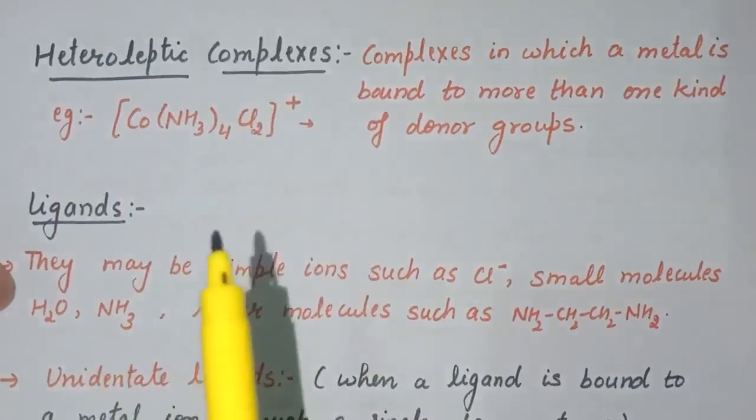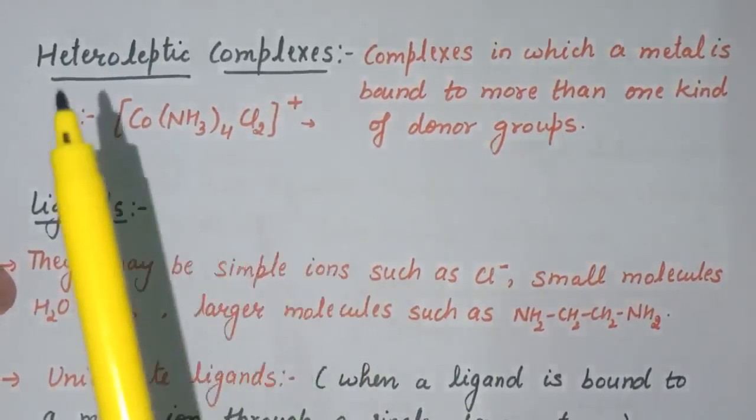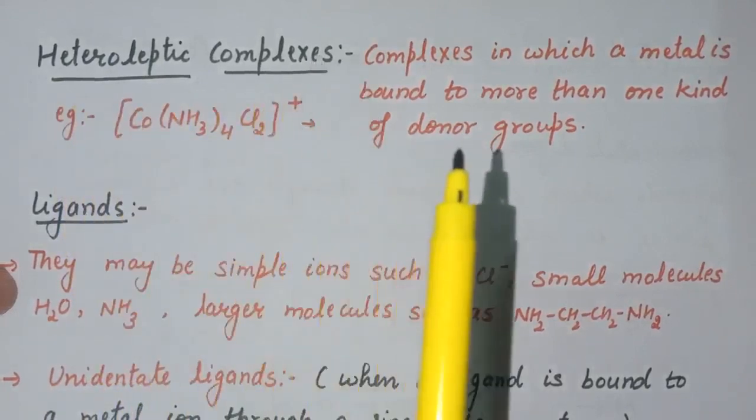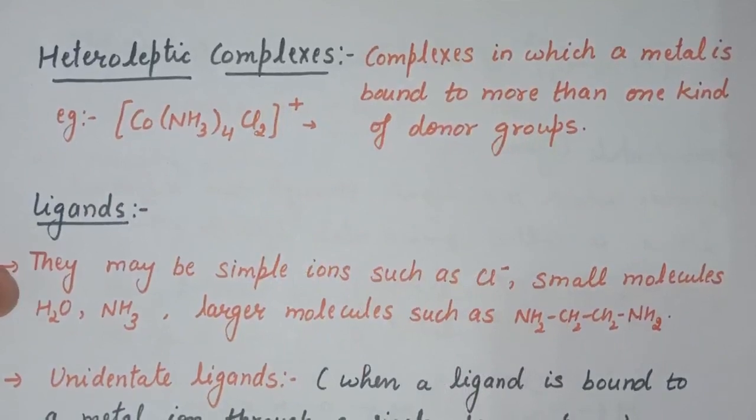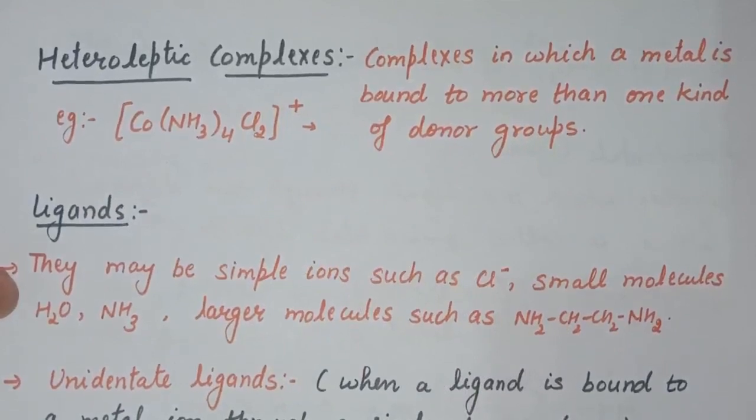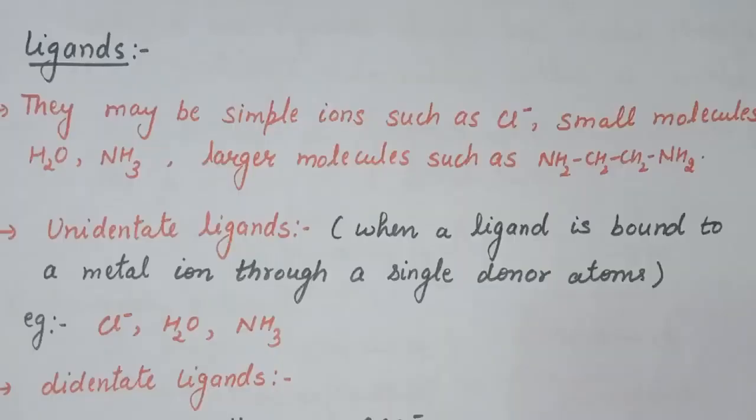So in homoleptic, we have only one kind of donor groups, and in heteroleptic complexes, we have more than one kind of donor groups. So these are the basic terms in coordination compounds which we are going to use in this chapter. Now next is ligand and its types.